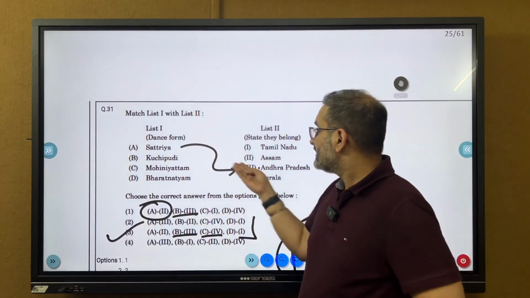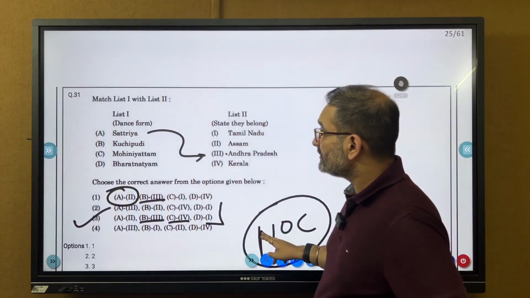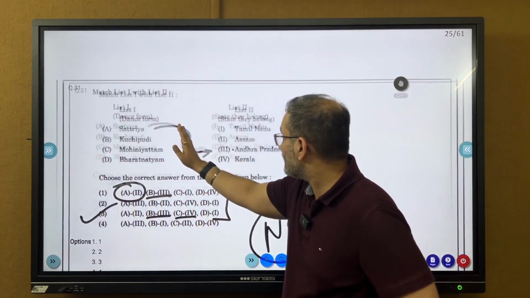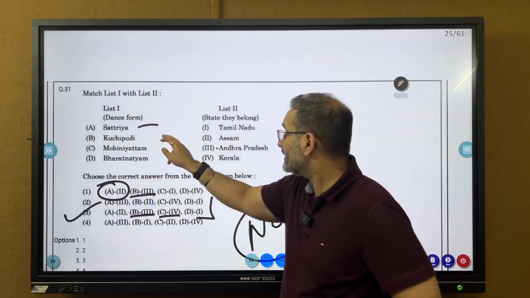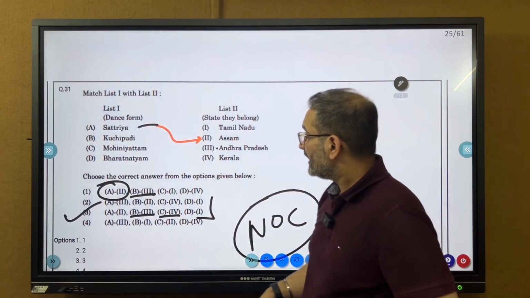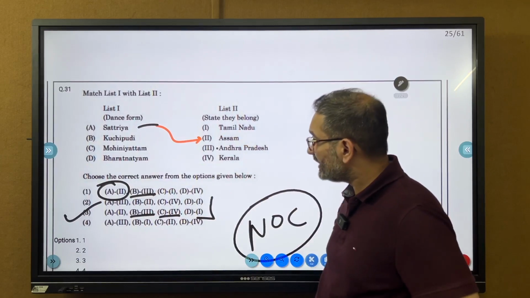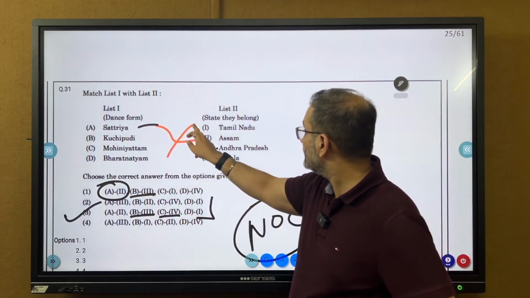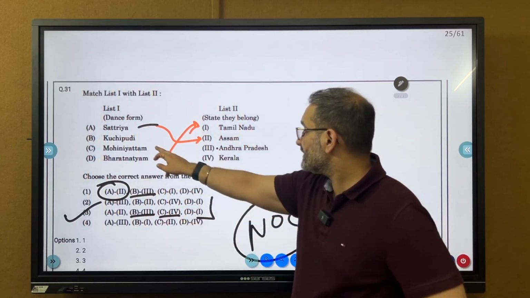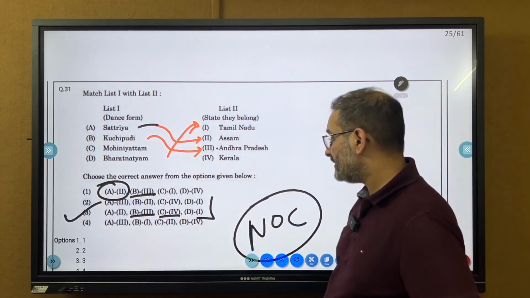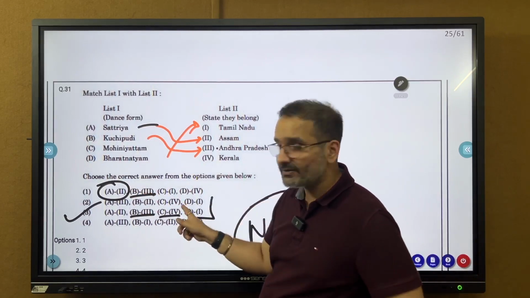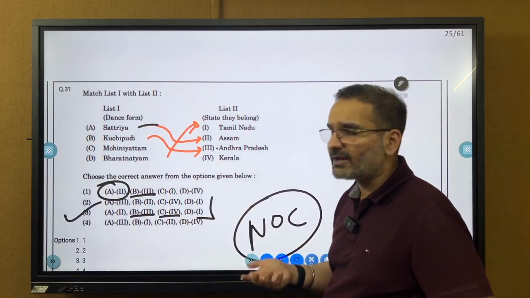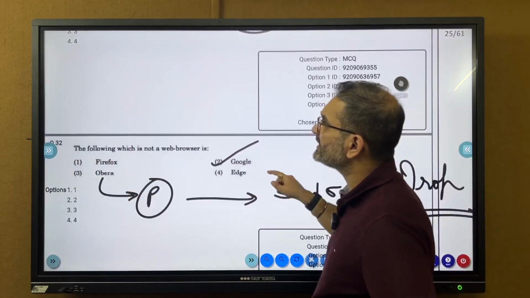Again, static GK. Satriya goes to Assam, right? I think I have marked an arrow up and down here. Satriya goes to Assam, it should have been placed here. And then Bharatanatyam, they know where you will run around. Bharatanatyam is always Tamil Nadu. And Kuchipudi is Andhra Pradesh. This was the one here. So B goes to 3, B goes to 3. See, they know. These were slightly tough options they had made, but you pretty much must have marked the correct answer because this is standard stuff.